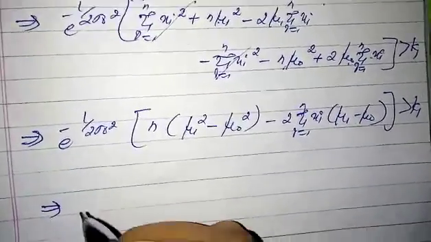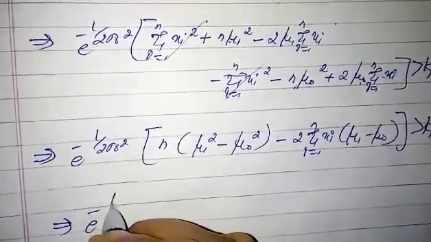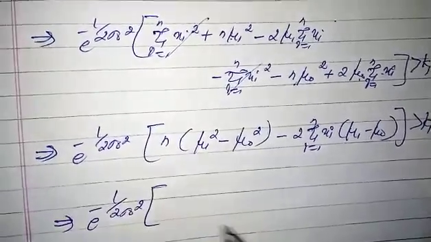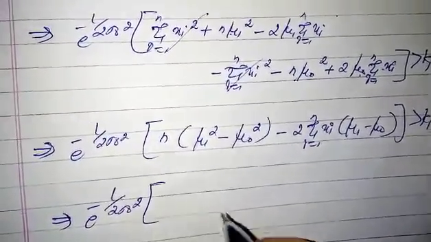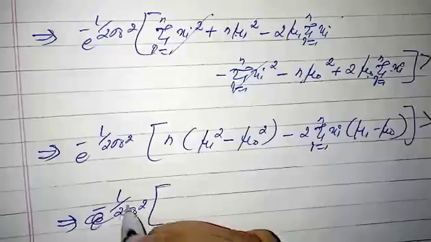Which implies e power minus 1 by 2 sigma naught square, same as before.